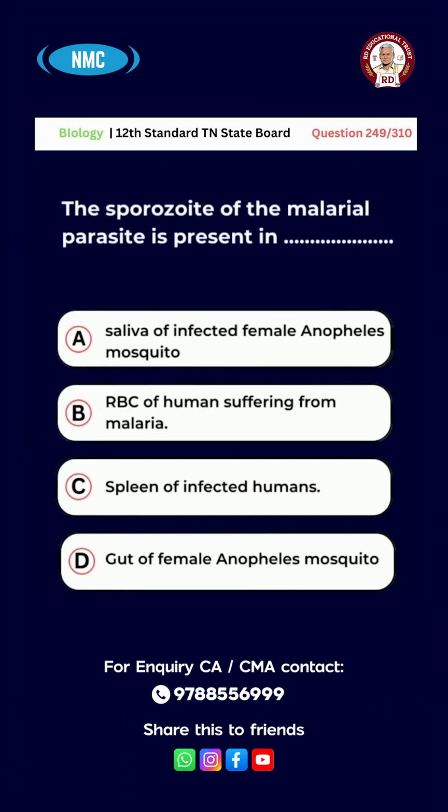The sporozoite of malarial parasite is present in A. Saliva of infected Anopheles mosquito, B. RBC of human suffering from malaria, C. Spleen of infected human, D. Gut of female Anopheles mosquito. The right answer for this question is option A. Saliva of infected Anopheles mosquito.